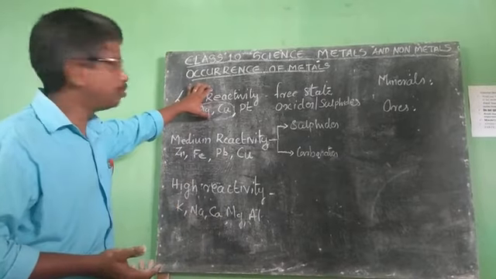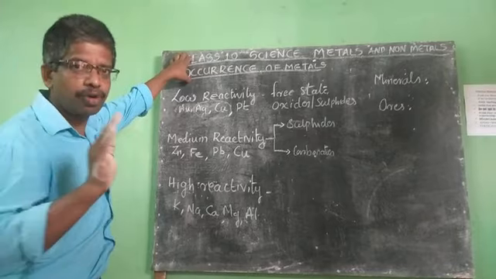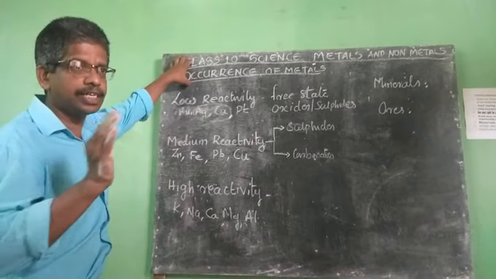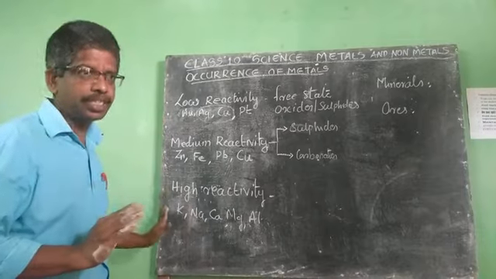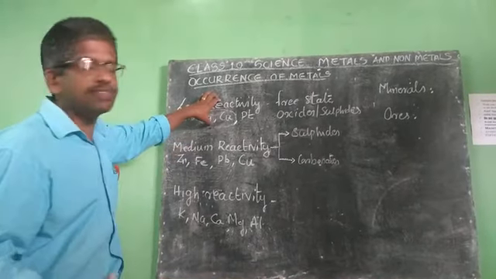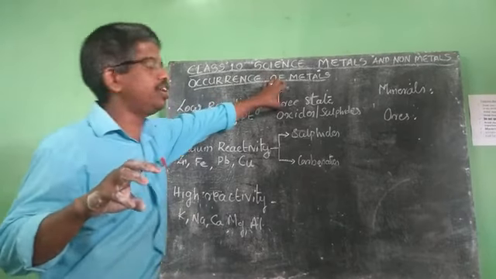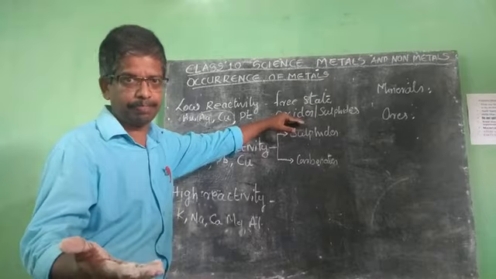Look, what are we telling? Where do we get metals? Metals are found in the earth crust. We are getting the metals from the earth crust. Depending upon their reactivity, metals are found in nature in different forms. The metals which are low reactive are found in free state or in the form of oxides or sulfides.